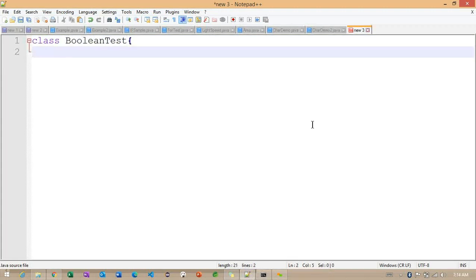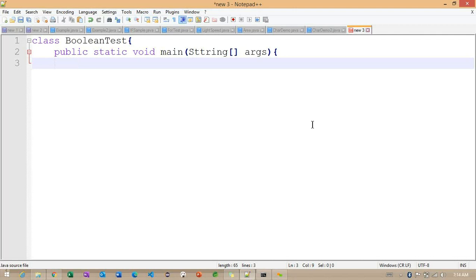So Boolean test here. Basically, we are having one of the Boolean data types here. How exactly can we work with this particular Boolean data type? Back to here, to work with it, what I can do is write public static void main, String args. Observe here, this particular boolean is a primitive data type and this particular Boolean is a wrapper class.